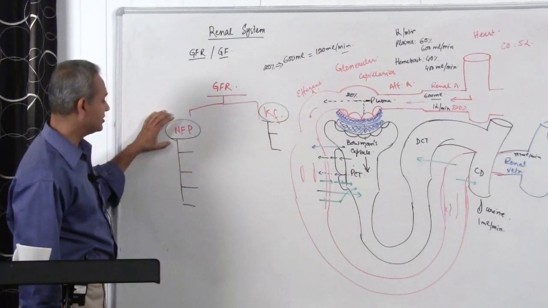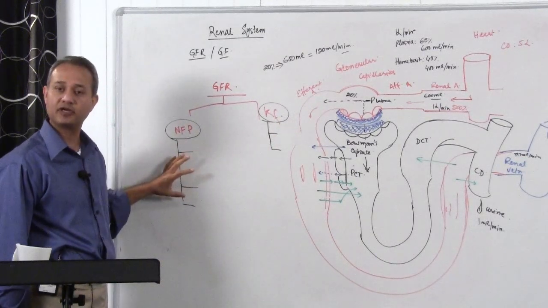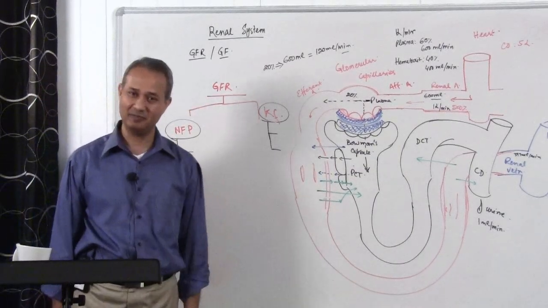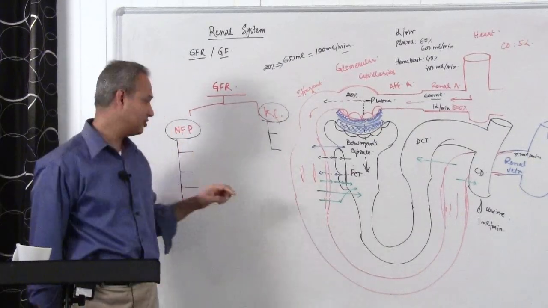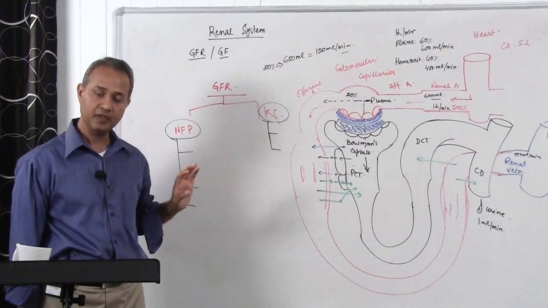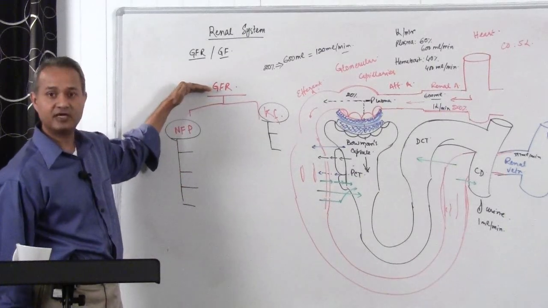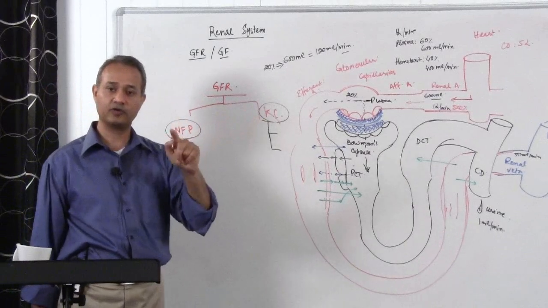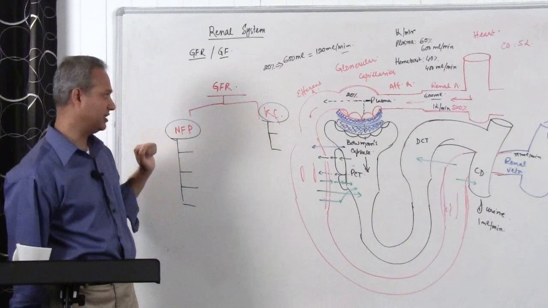Now on the net filtration pressure as well, out of the 4 factors, there are 3 which are important, and these 3 are the ones around which most of the physiology and pathology will be oriented. So at the end of the day, you'll be working with 3 levers and ignoring the other 3. So having said that, let's start. Write it down somewhere: GFR is dependent upon the net filtration pressure and filtration coefficient. Now we are going to approach the filtration coefficient first, so that we are done with this one and we can go back to the net filtration pressure.